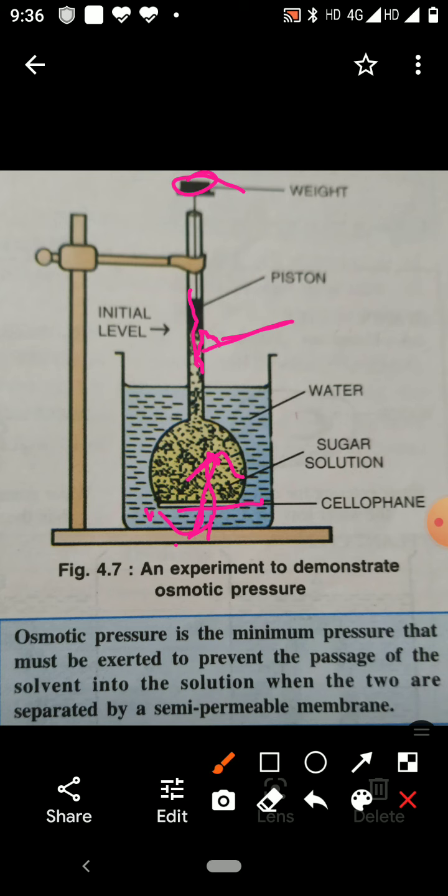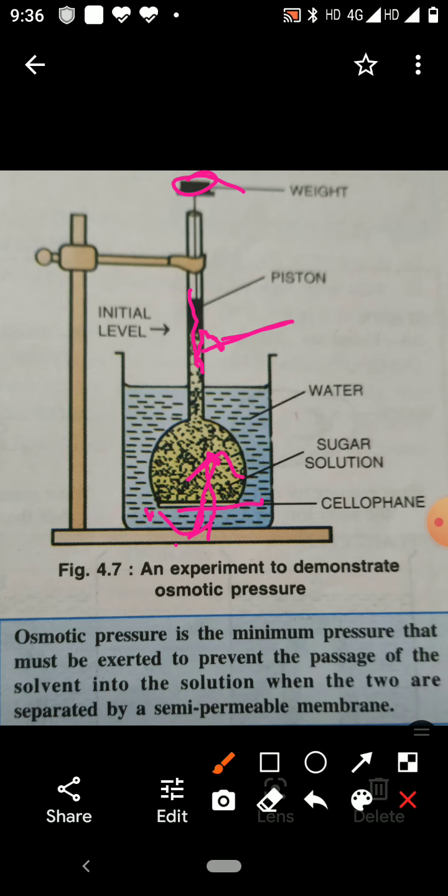So osmotic pressure, once more to make it clear: the pressure required to prevent the movement of water molecules into the solution through the semi-permeable membrane.